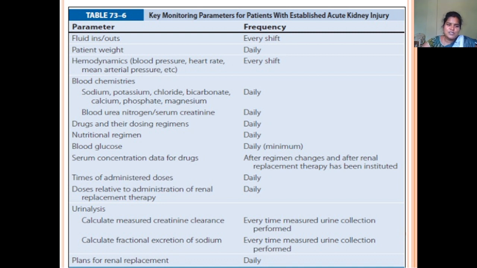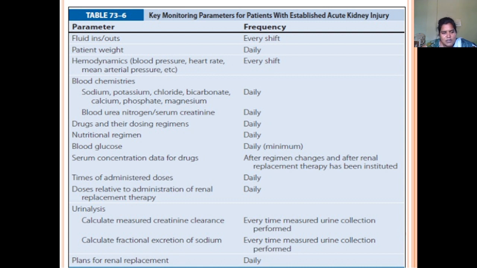Drugs and dosages can be altered daily and given according to the patient's condition. Nutritional regimen: we have to follow a salt restriction diet and a potassium restriction diet, and if there is hypoalbuminemia, a protein diet. Blood glucose is monitored daily, along with serum drug concentrations and times of administration.